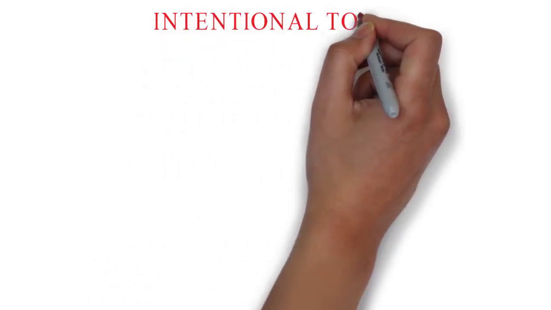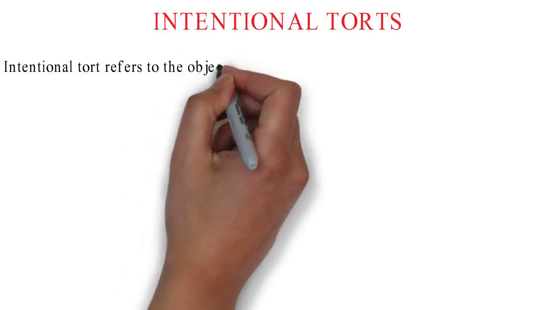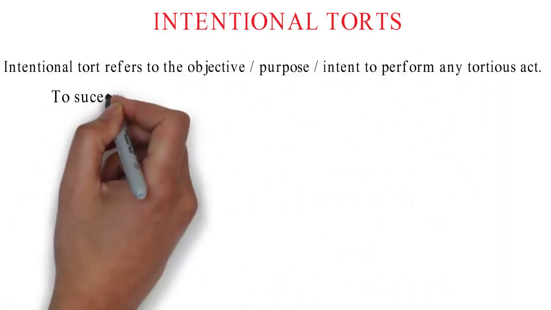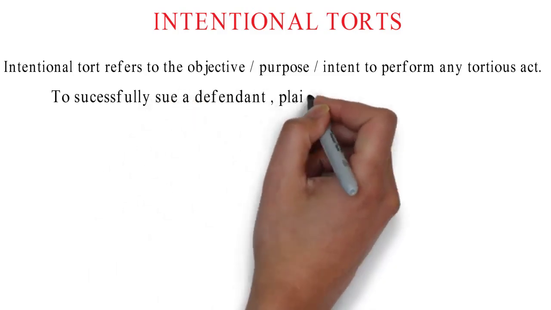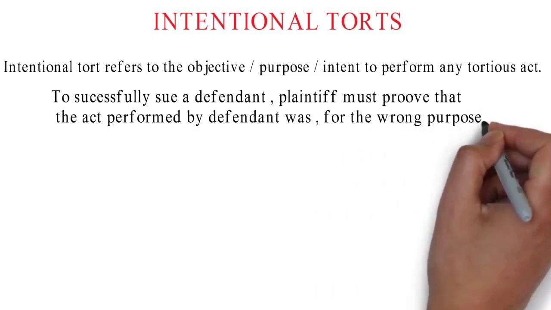So our first type of tort is intentional tort. Intentional tort refers to the objective, purpose, intent to perform any tortious act. To successfully sue a defendant, plaintiff must prove that the act performed by the defendant was for the wrong purpose.